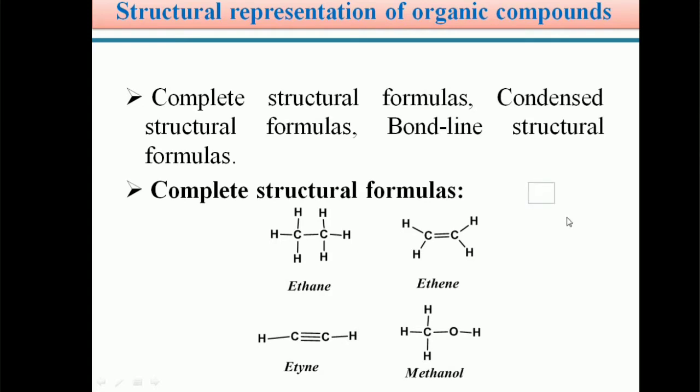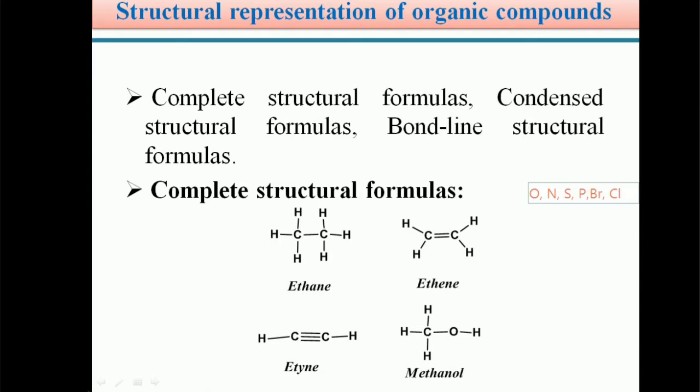If an organic compound contains heteroatoms like oxygen, nitrogen, sulfur or phosphorus, these are called heteroatoms. Halogens, for example bromine or chlorine, are also generally called heteroatoms. In an organic compound, anything other than carbon and hydrogen is called a heteroatom.